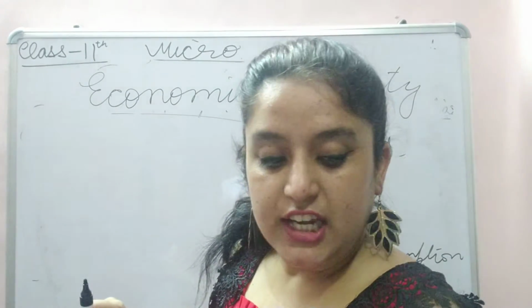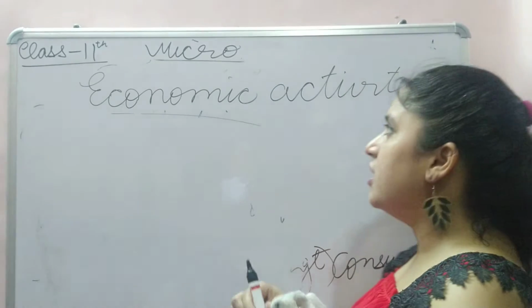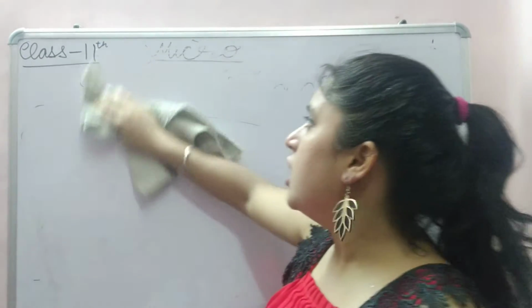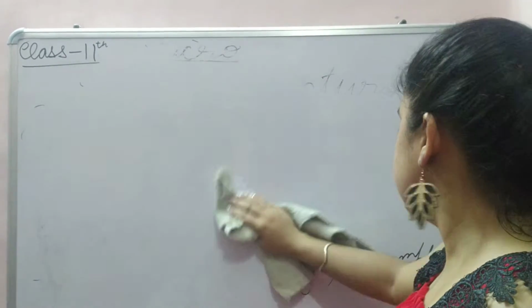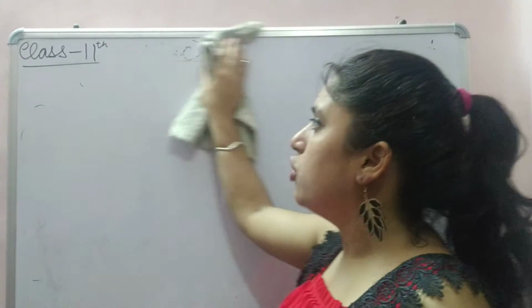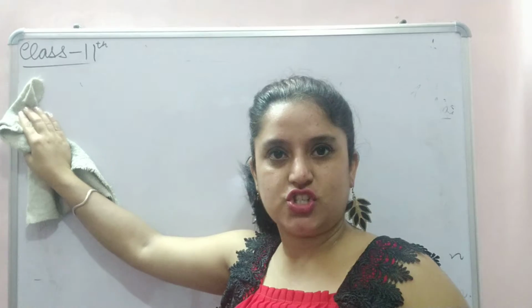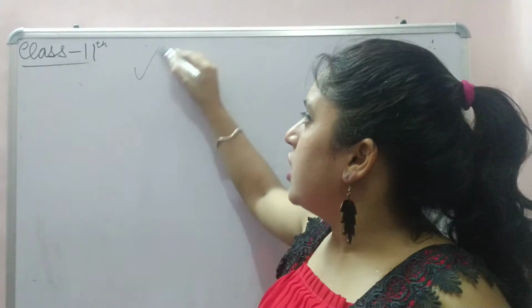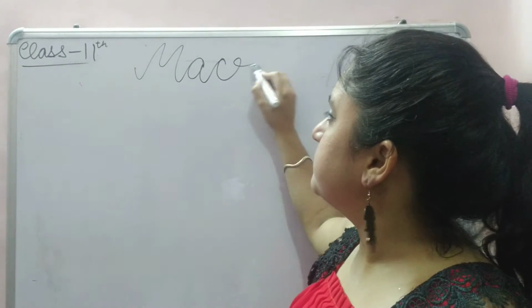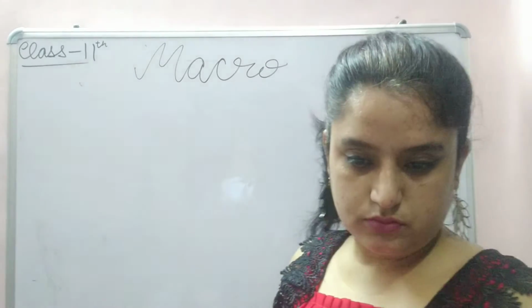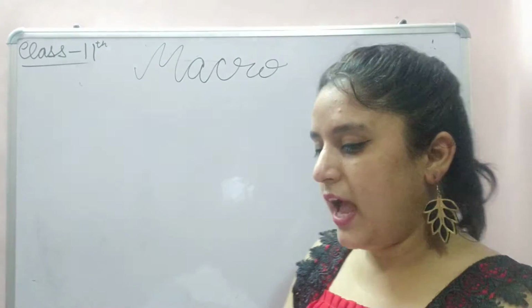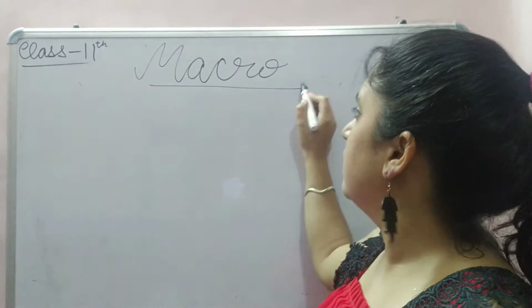Now we are going to study macroeconomics. Before the chapter started, I told you what macroeconomics is. Macro means large, aggregate, total.